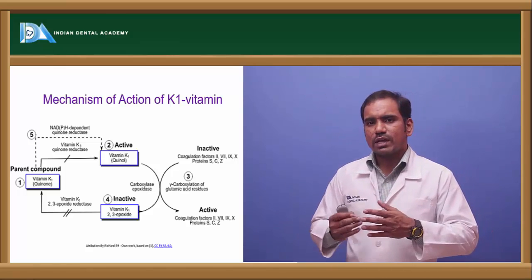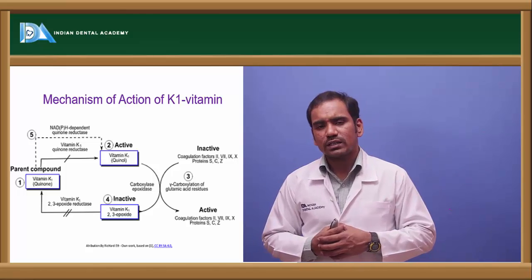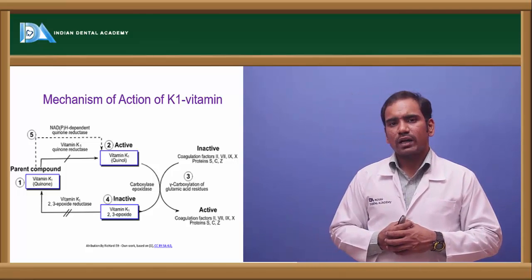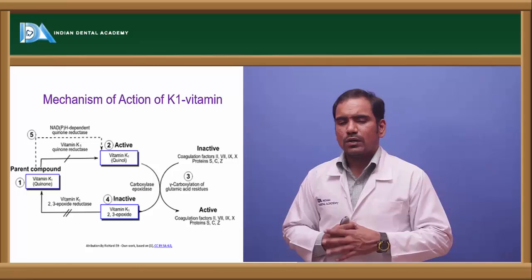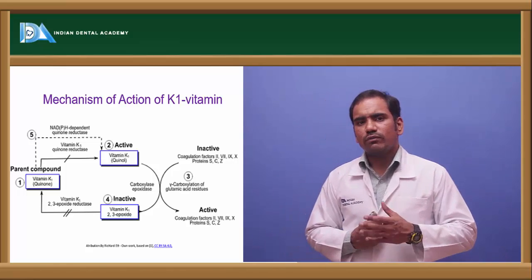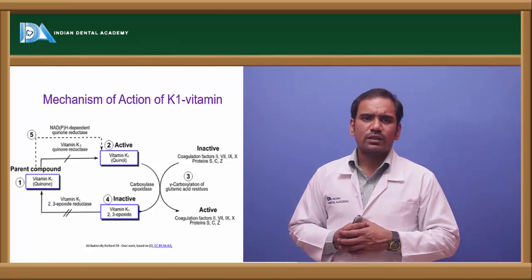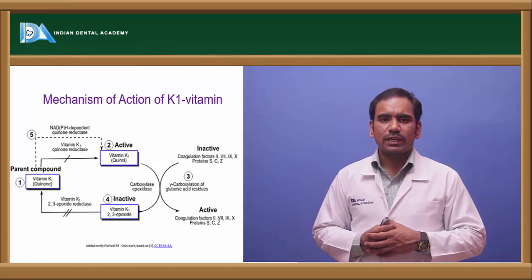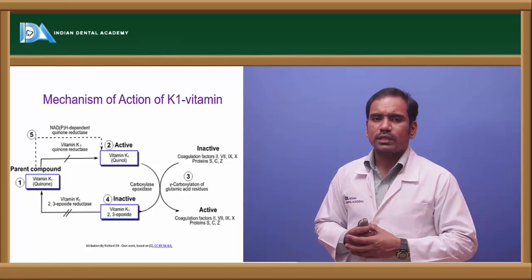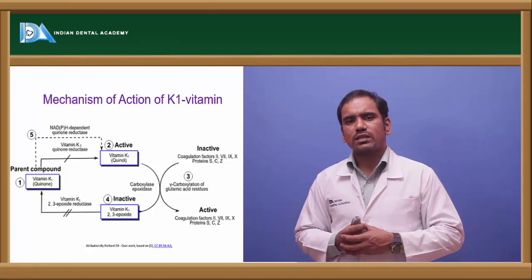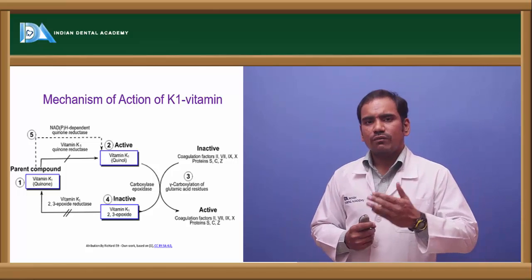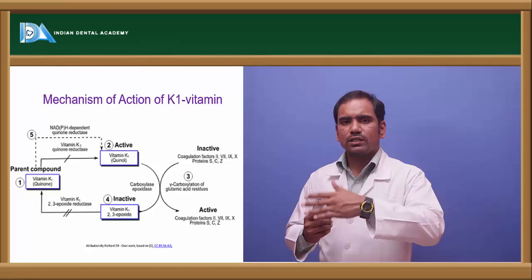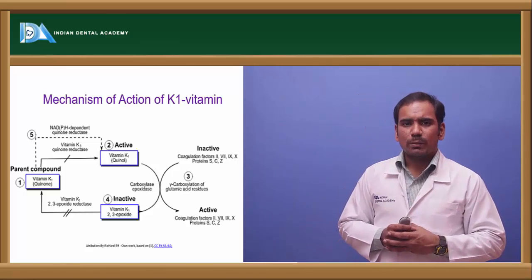So for this post-translational modification of these clotting factors, what is required? We require vitamin K as the cofactor. That's how it is the only fat soluble vitamin with coenzyme function, that is vitamin K. It is required as a coenzyme in the post-translational modification of clotting factors, where there is conversion of glutamic acid into gamma carboxy glutamic acid.